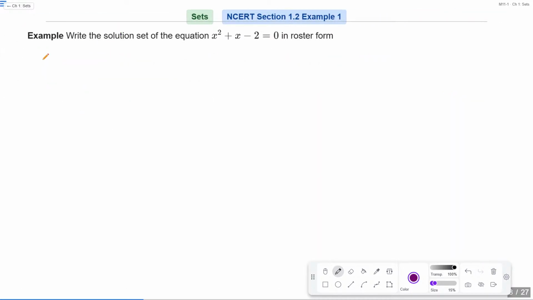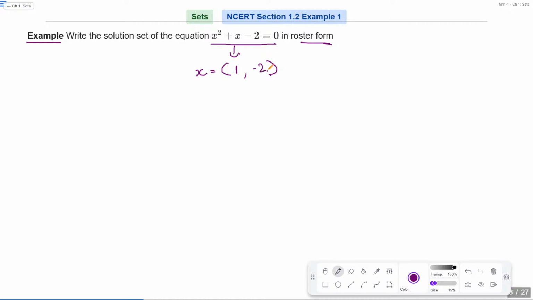Okay, now we'll try to do some examples. Write the solution set of the equation x square plus x minus 2 is equal to 0 in roster form. So you have to write the answer in the roster form. First of all, find the value of x. Do it fast. Find the value of x. 1 and minus 2.